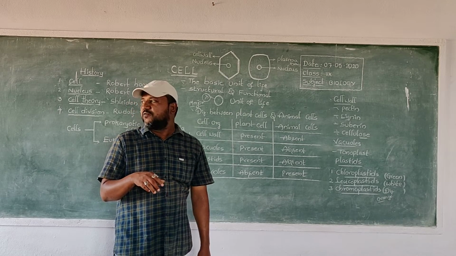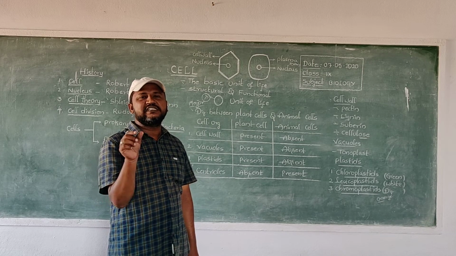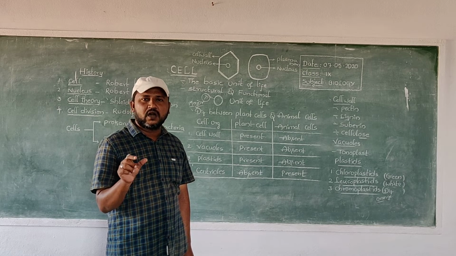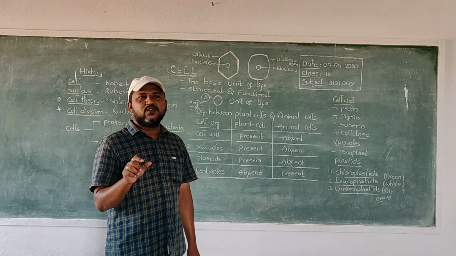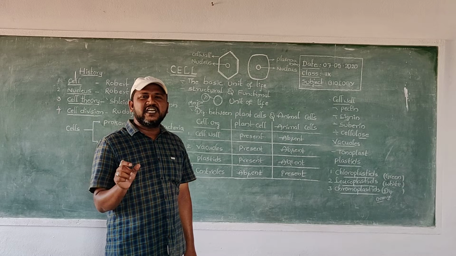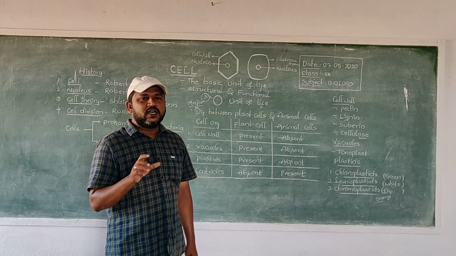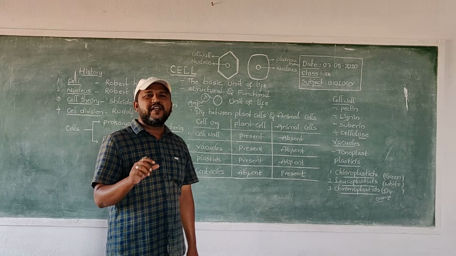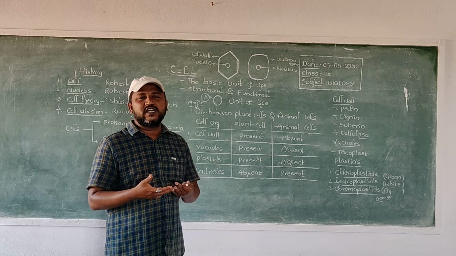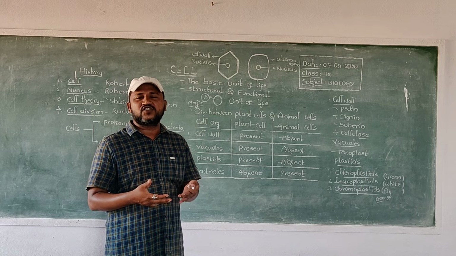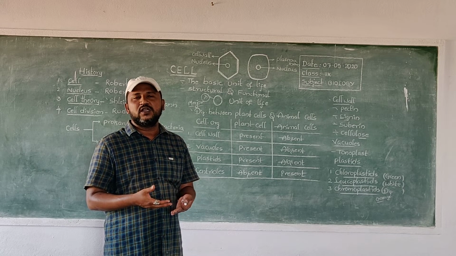The organism which is made up of a single cell is called unicellular. The organism which is made up of more than two cells or numerous cells is treated as multicellular.